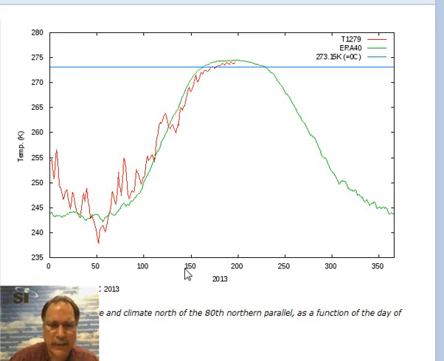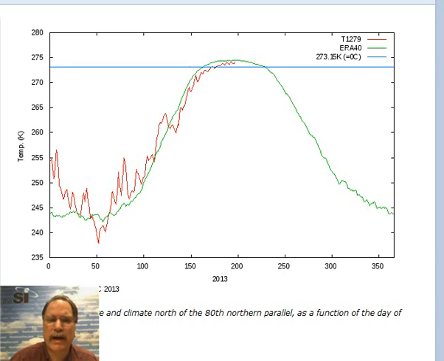Down here we have the number of days into 2013. So basically for the last 60 days or so, the daily mean temperatures in the Arctic region, the North Polar region, 80 degrees north and above, have been slightly below normal. So we'll continue to monitor this to see if it in fact has any kind of an impact on the sea ice conditions up there, but it's just something interesting to follow.